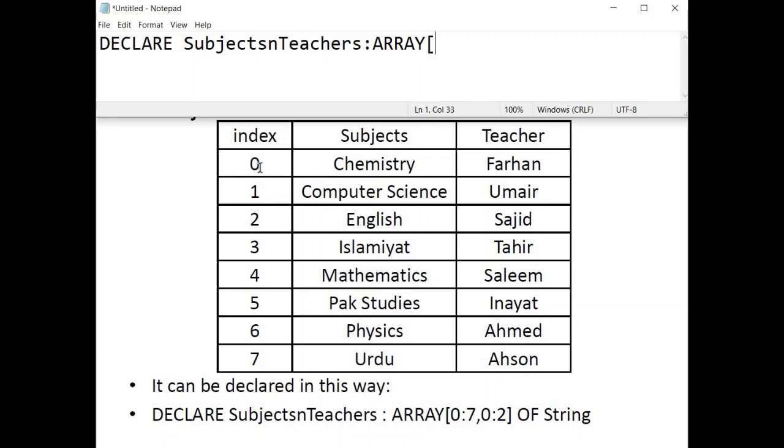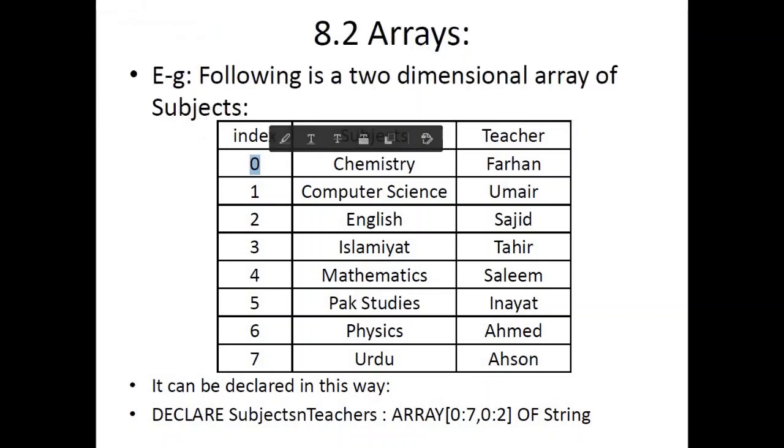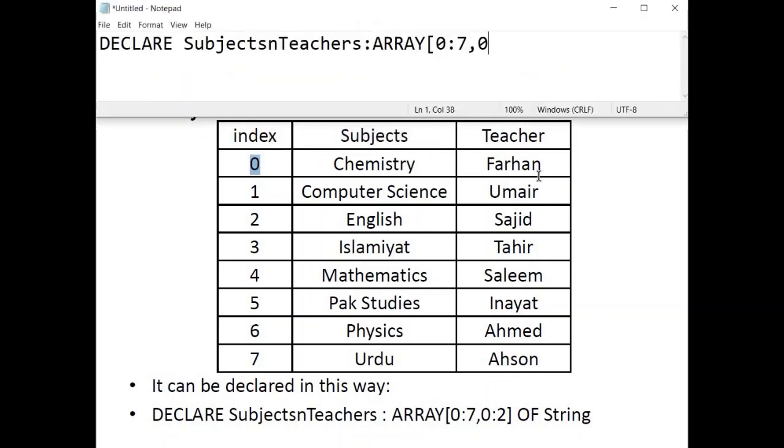What is the minimum value for row over here? 0. And the rows go from 0 till 7, comma, the minimum number for column, that would again be 0, and I only have 2 columns, so the first column is 0 and the second is 1. So like this I've declared this array.